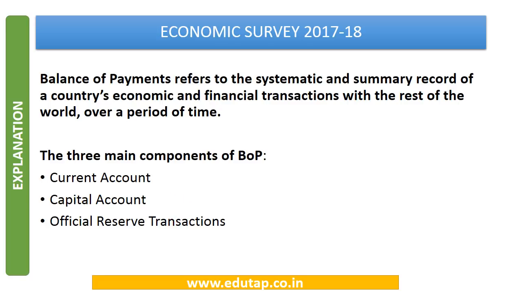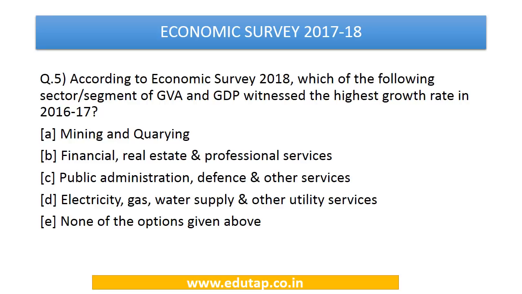According to Economic Survey 2018, which of the following segment of GVA and GDP witnessed the highest growth rate in 2016-17? So this is a direct question which has been picked from Economic Survey. So we have to identify which of the following segment witnessed the highest growth rate in 2016-17. The options are mining and quarrying, financial, real estate and professional services, public administration, defense and other services, electricity, gas, water supply and other utility services, none of the above. So this we have to remember that the right answer here is public administration, defense and other services.